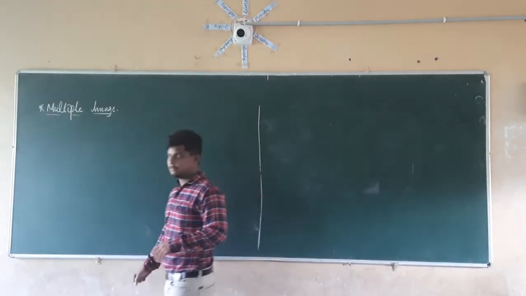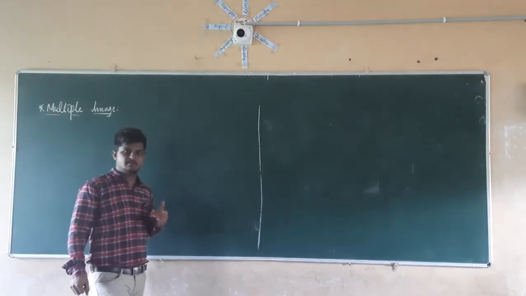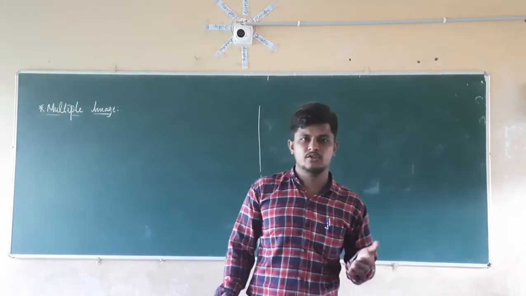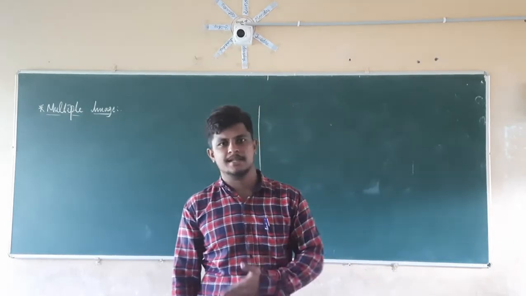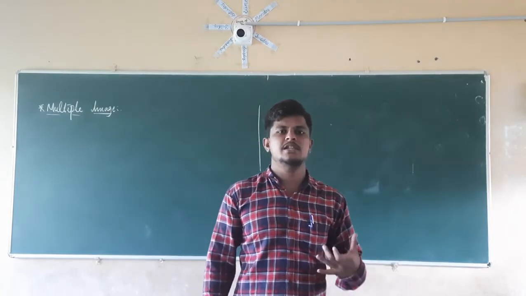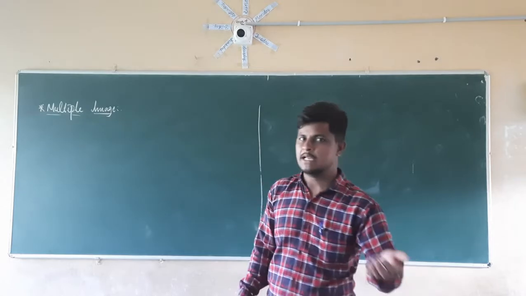Now let us take the multiple images. You already know how we get multiple images by the reflection of light. Reflected light is again reflected back, and because of that reflection we see numerous images. That is why they are known as multiple images.